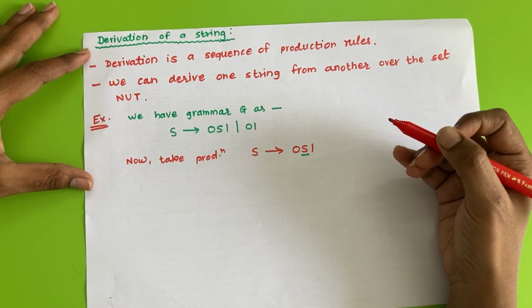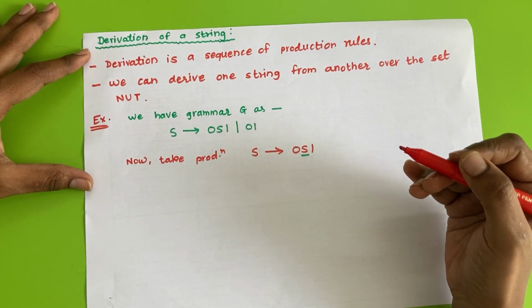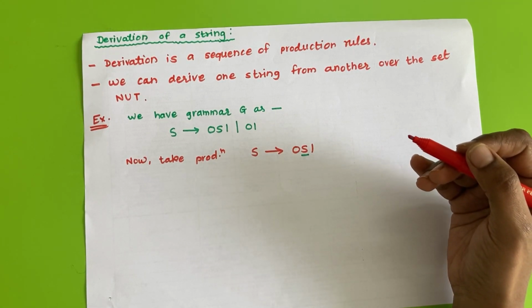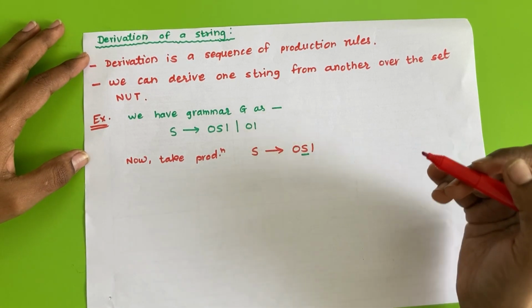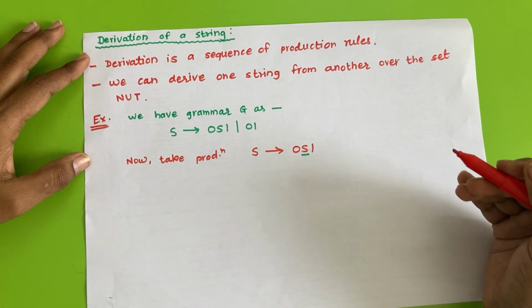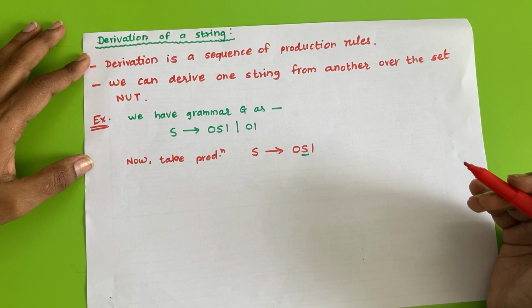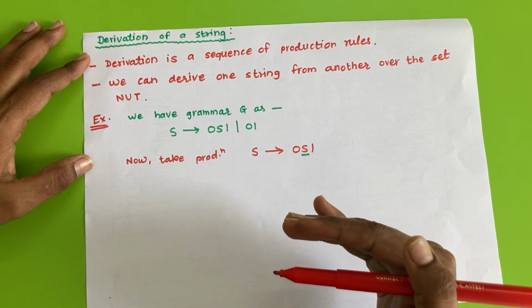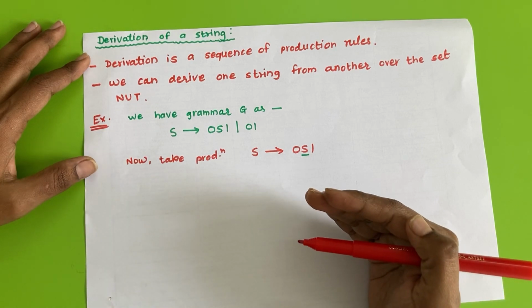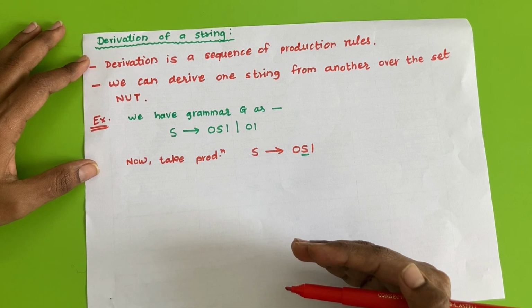So if we have a sequence of productions to receive one string, meaning from the starting symbol, if we replace the value of each and every non-terminal present in the given production rule with its value, then that will be nothing but a sequence of production rules.